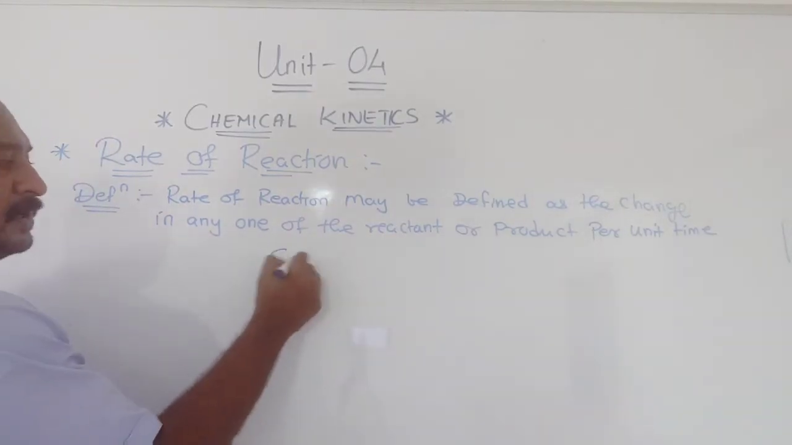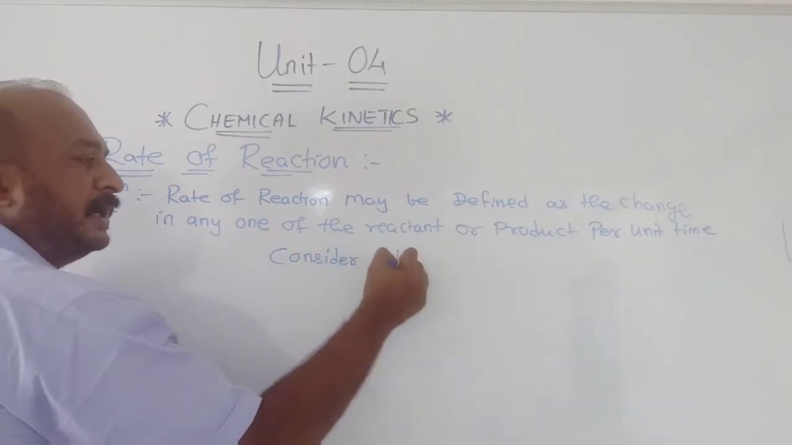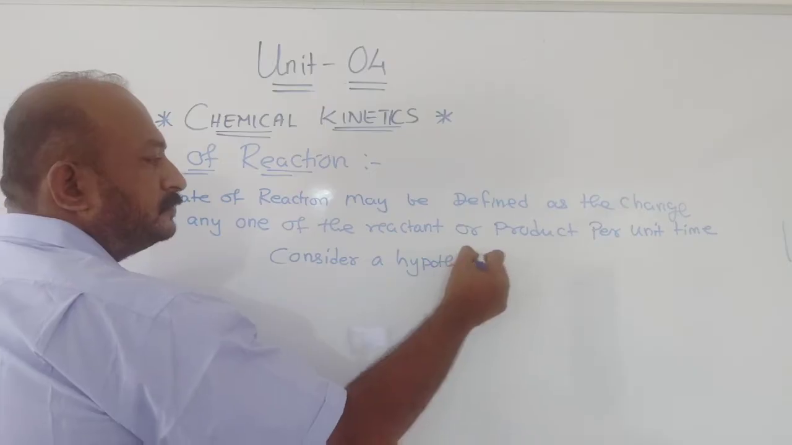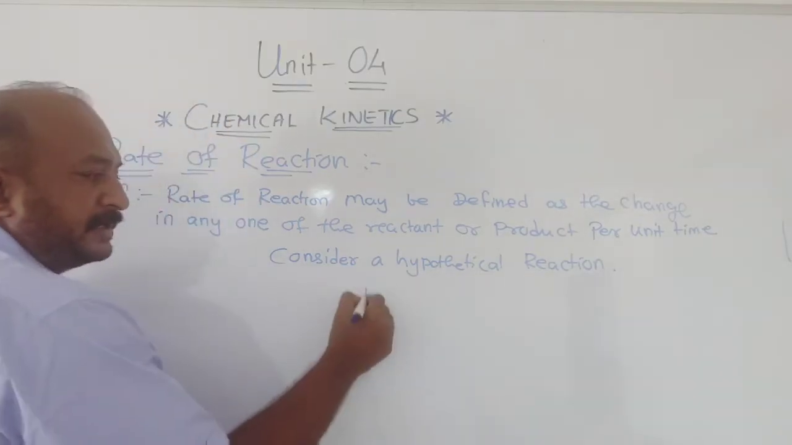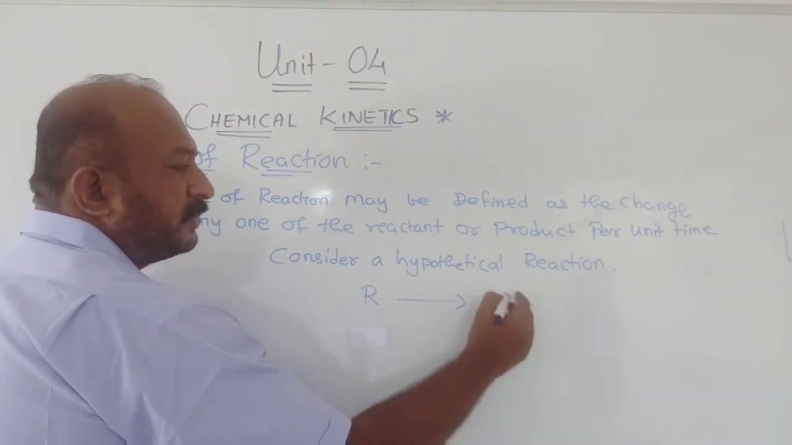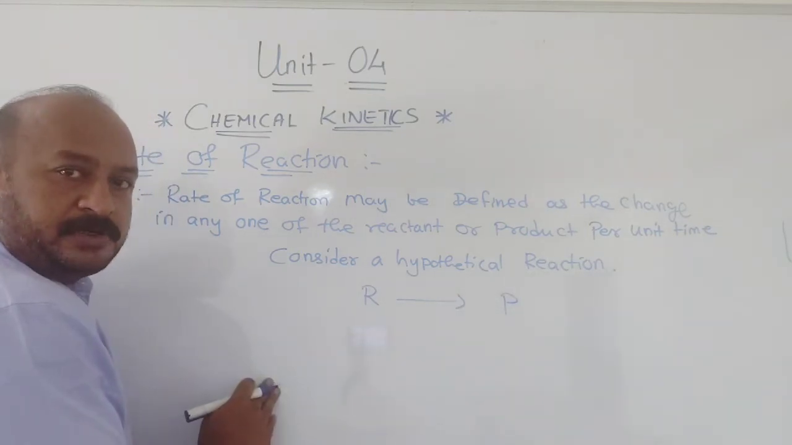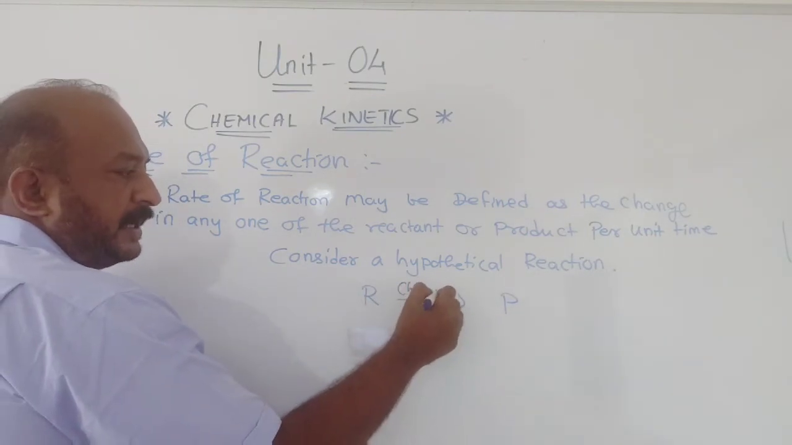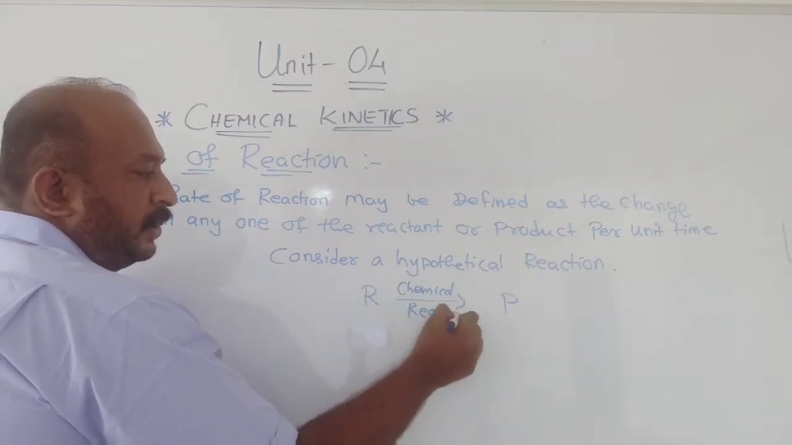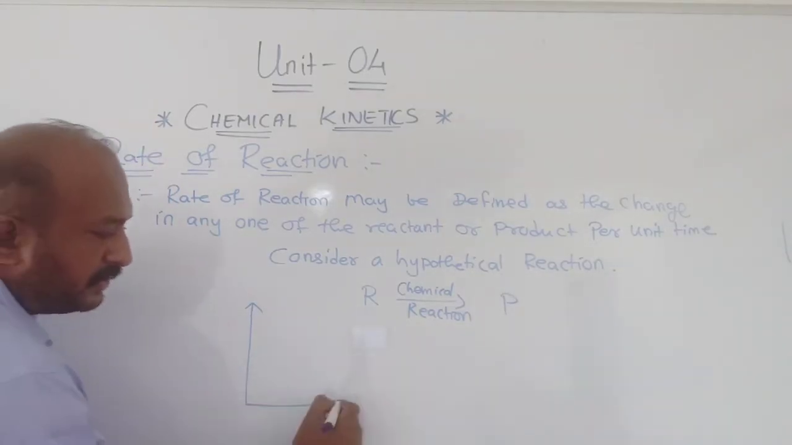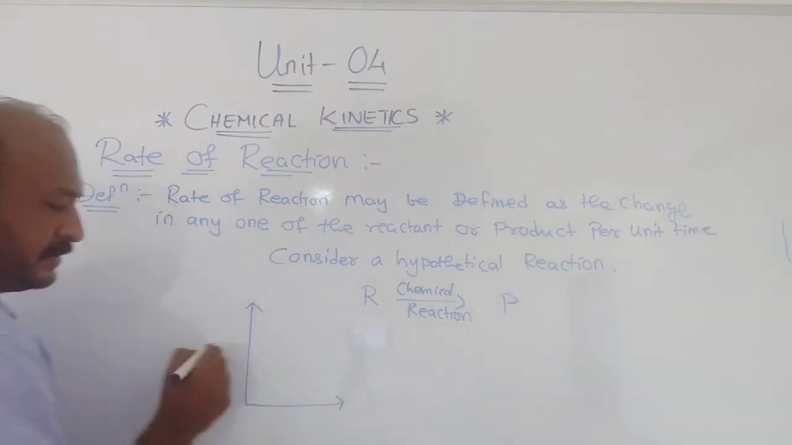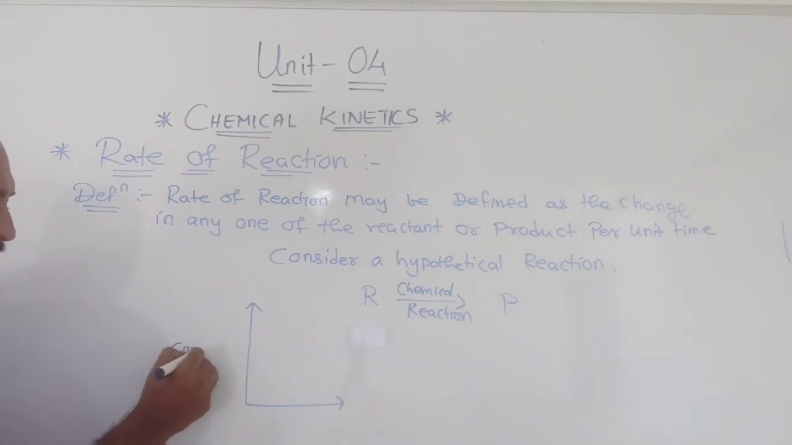Now consider a hypothetical reaction, suppose R to P. R to P means reactant to product. Now when a chemical reaction takes place, in the beginning you will see there will be a change in concentration. This is a graph of concentration against time t. Understood? The concentration is represented by a square bracket.